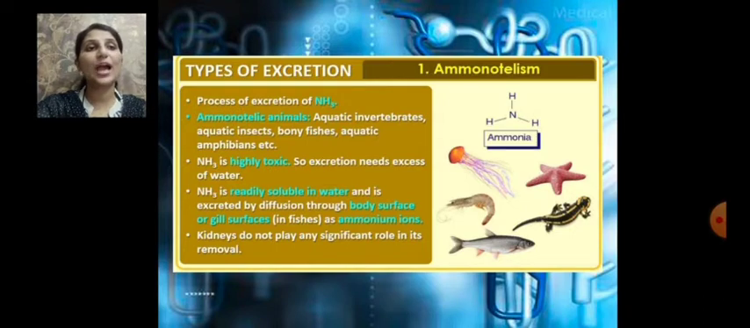So this is about ammonotelism, which is nothing but excretion of ammonia from the body. It is seen in ammonotelic animals like aquatic invertebrates, aquatic insects, bony fishes, and aquatic amphibians. Why all aquatic? Because ammonia is readily soluble in water, and it requires a large amount of water to remove ammonia in the form of ammonium ions.